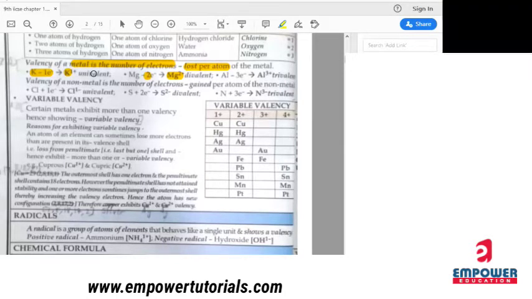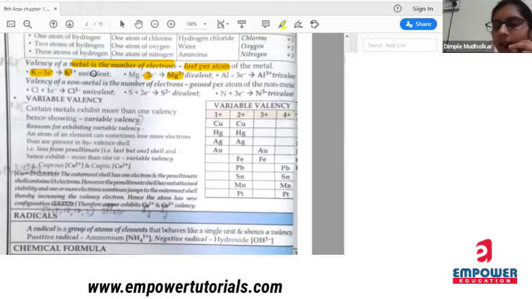Okay, wait, I will explain her first. So see, metals have the tendency to lose the electrons, right? So since they lose the electrons, their valency is 1, 2, 3 or 4.